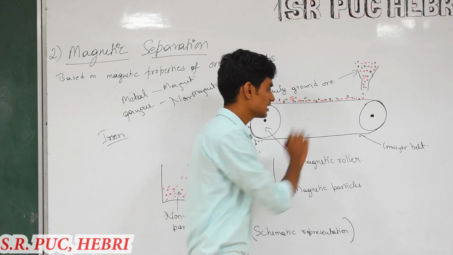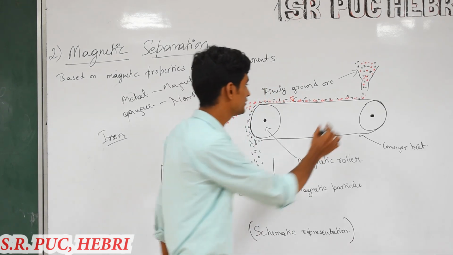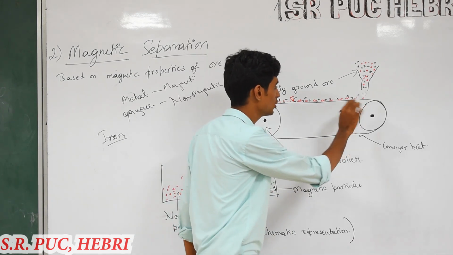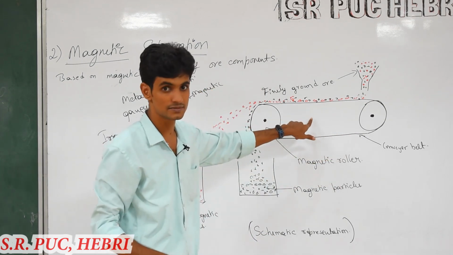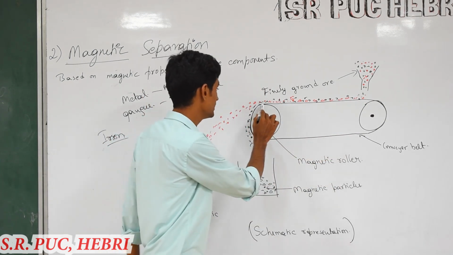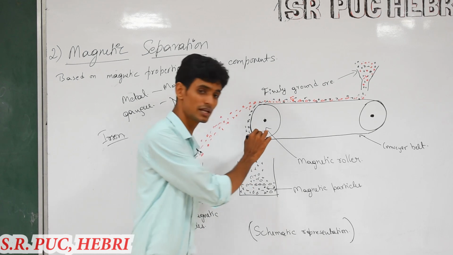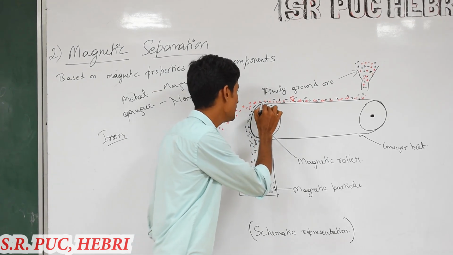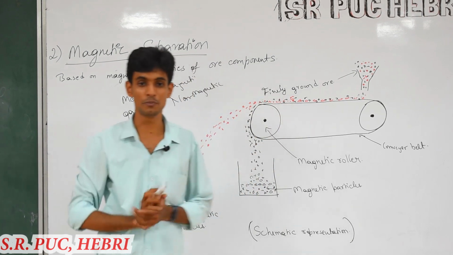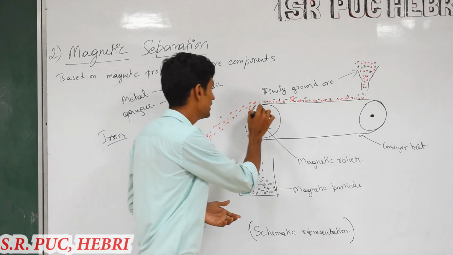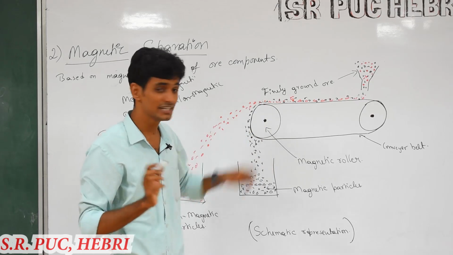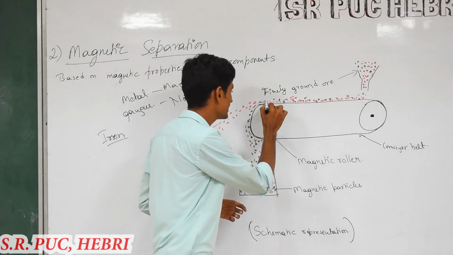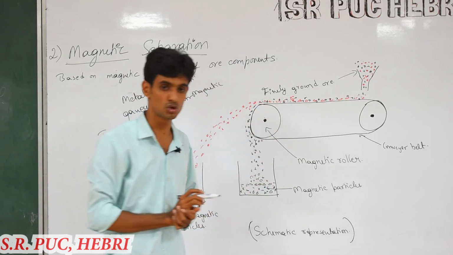As this conveyor belt moves, it will carry both magnetic and non-magnetic particles along with it. When it reaches here, the magnetic roller present here will attract the particles which have magnetic property. If metal has magnetic property, this metal is attracted towards this magnetic roller.